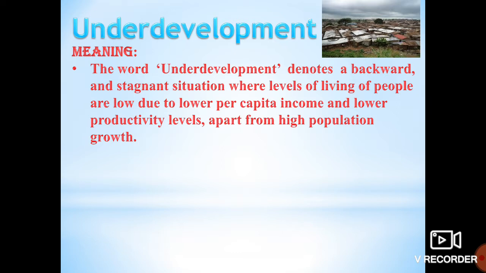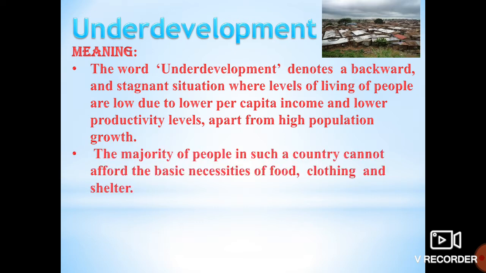In the same way, the underdeveloped countries are those countries who are having very low income and huge population is being seen. The majority of people in such a country cannot afford the basic necessities of food, clothing and shelter. So the underdeveloped countries are those countries which don't afford basic amenities or basic necessities like food, clothing and shelter.